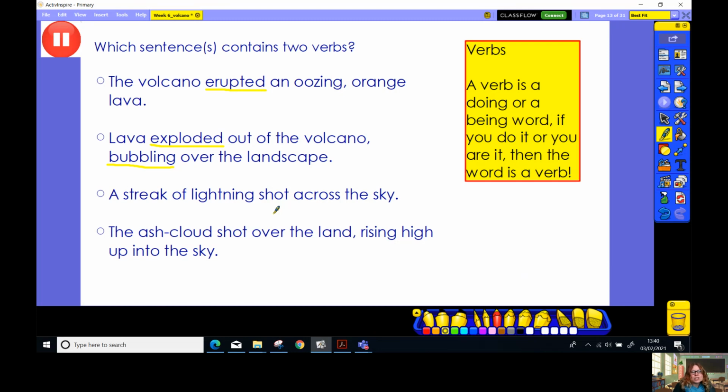A streak of lightning shot across the sky. Here is our verb. The ash cloud shot over the land, rising high up into the sky. Shot is what's happening here. And rising is another verb. So our two sentences with two verbs in are sentence 2 and sentence 4.